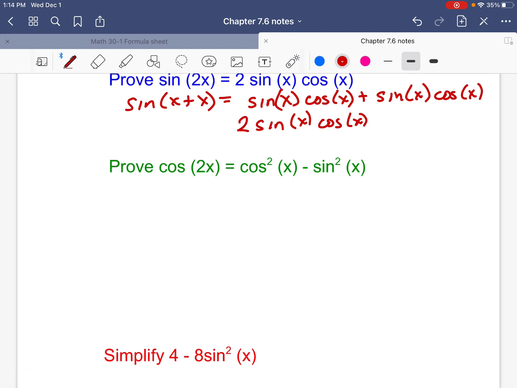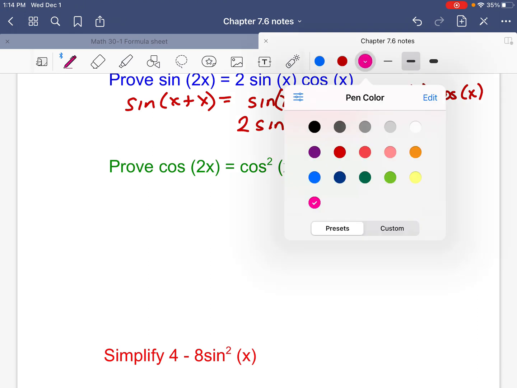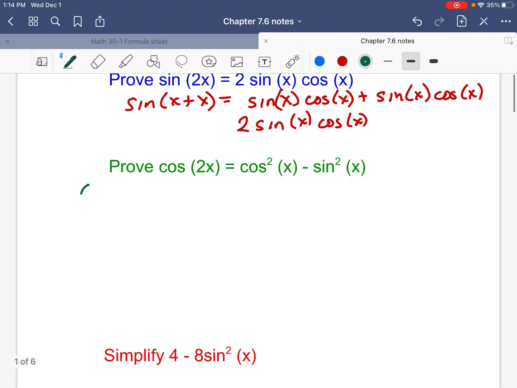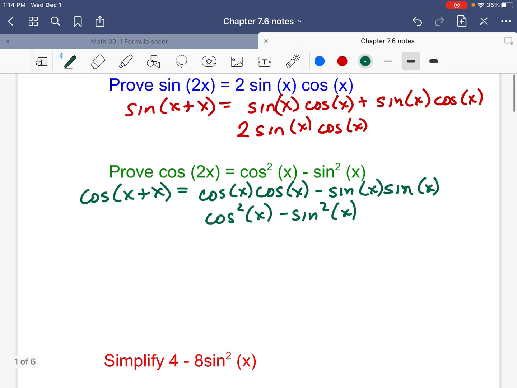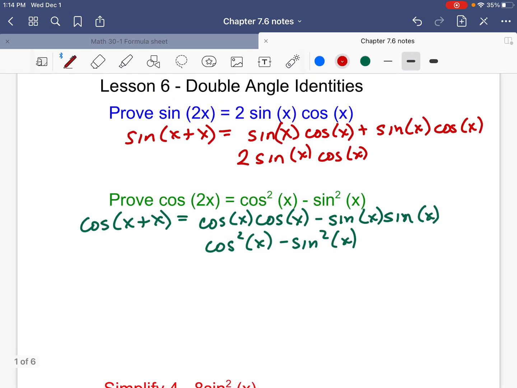Now, that was easy. Next one. Prove cos of 2x equals cos squared x minus sine squared of x. Well, that itself is fairly easy. This is cos of x plus x. That is cos of x cos of x minus sine of x sine of x, or cos squared of x minus sine squared of x.